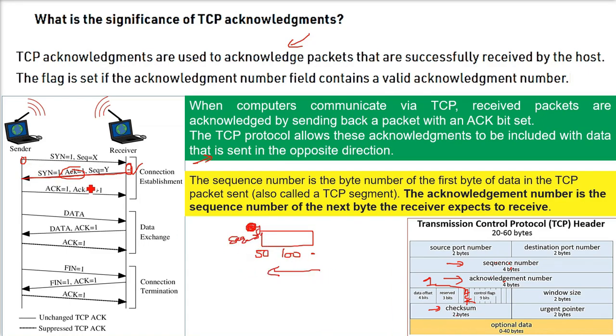Okay, I hope you got the idea. 50 is the number of the first byte that is being sent. The acknowledgement will be 51. The receiver is saying, okay, I got 50, now I am waiting for 51. Same thing, when it gets 51, it will give acknowledgement as 52. I got 51, now please send me 52. So the ACK will always be 1 plus the sequence number.